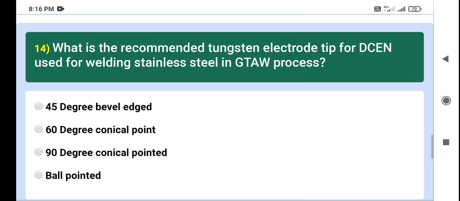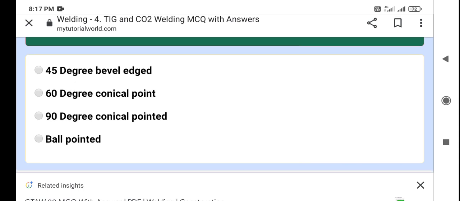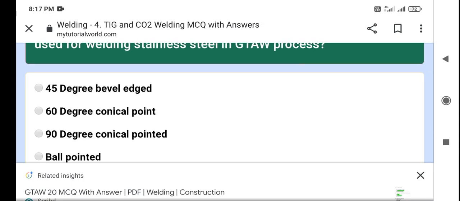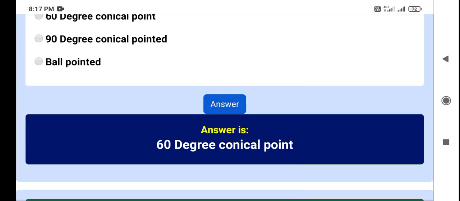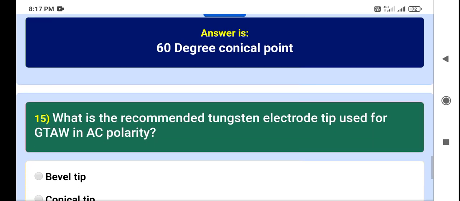Now question number 14. What is the recommended tungsten electrode tip for DCEN used for welding stainless steel in the GTAW process? 45 degree bevel edge, 60 degree conical point, 90 degree conical point, ball point. My answer is 60 degree conical point. Let's see the correct answer. The right answer is 60 degree conical point.